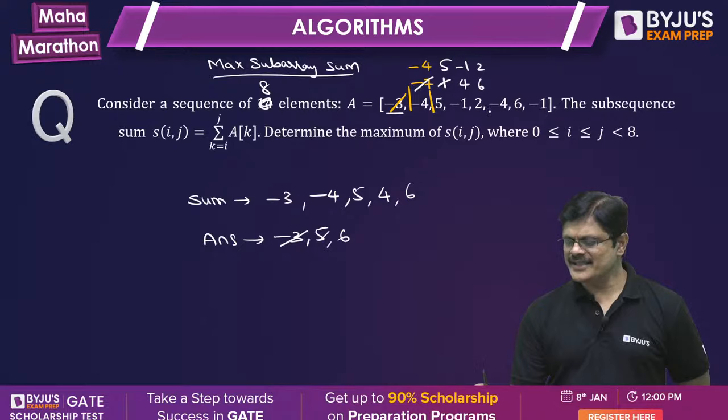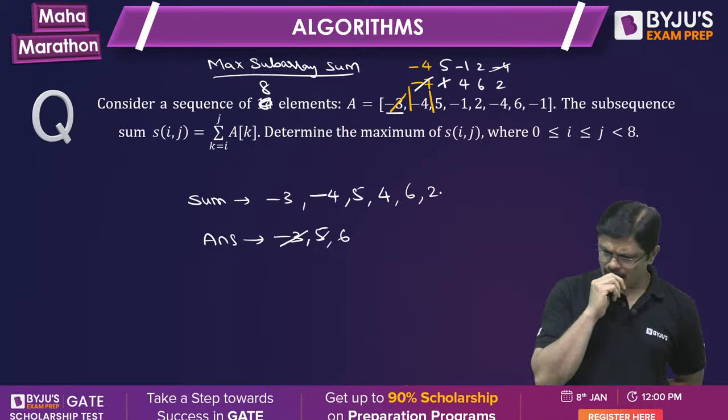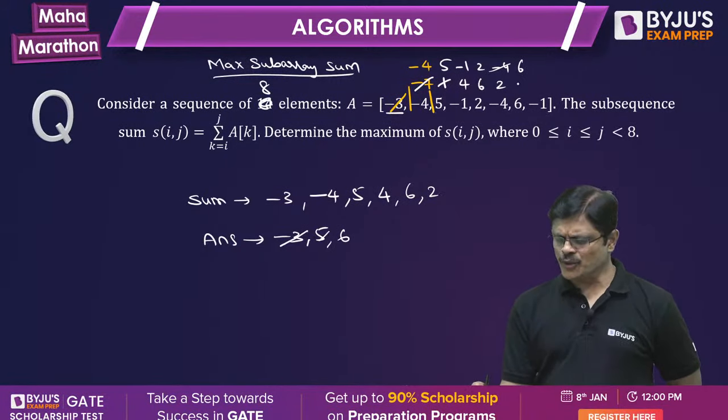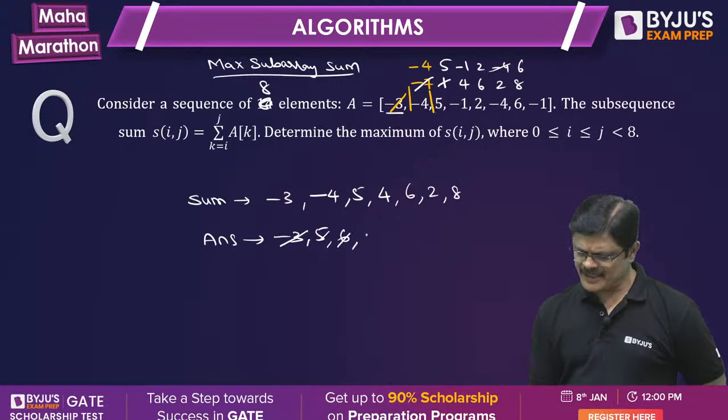Then next one is -4. 6 minus 4 is 2. Obviously that is less, but 2 is better than -4, so we take 2. Next is 6. 2 plus 6 is 8. Which one is better? 8 is better, and it is better than the best, so we take it.